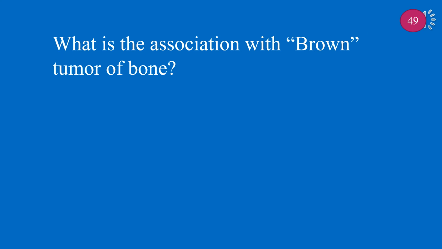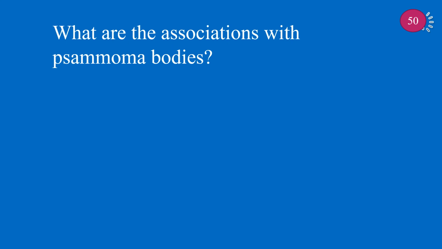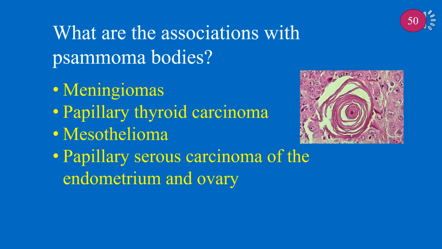What is the association with brown tumor of bone? Brown tumor of bone is associated with hyperparathyroidism or osteitis fibrosa cystica. Deposited hemosiderin from hemorrhage gives brown color. What are the associations with psammoma bodies? Psammoma bodies are associated with meningiomas, papillary thyroid carcinoma, mesothelioma, and papillary serous carcinoma of the endometrium and ovary.